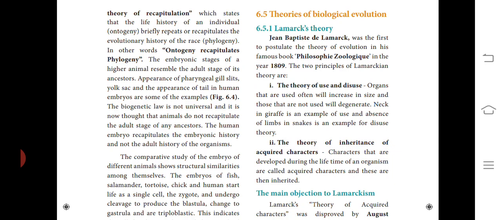Organs that are used often will increase in size and those that are not used will degenerate. The neck in the giraffe is an example of use, and the absence of limbs in snakes is an example of disuse. Then the theory of inheritance of acquired characters. The characters that are developed during the lifetime of an organism are called acquired characters, and these are then inherited.